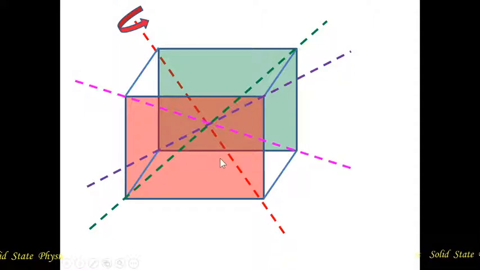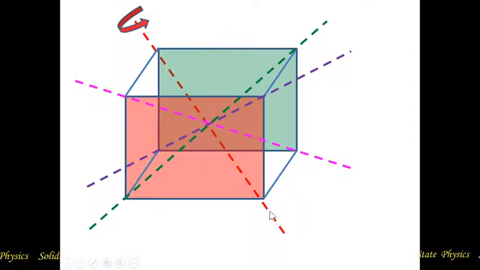So likewise we can get 1, 2, 3, 4 axes of rotation which pass through one corner and come out from the opposite corner. If you rotate this object about this axis, we can get the symmetry.